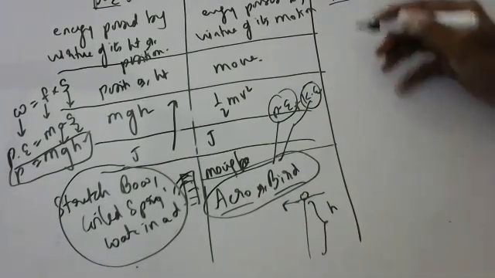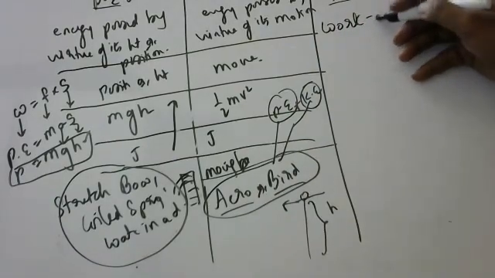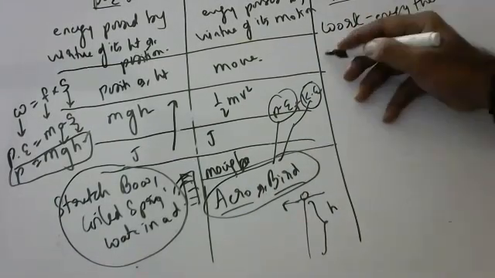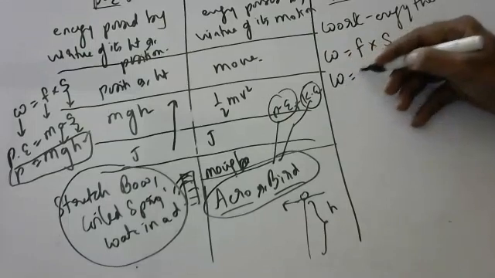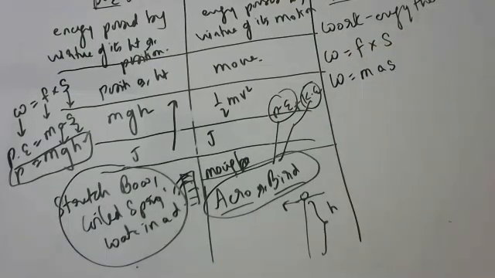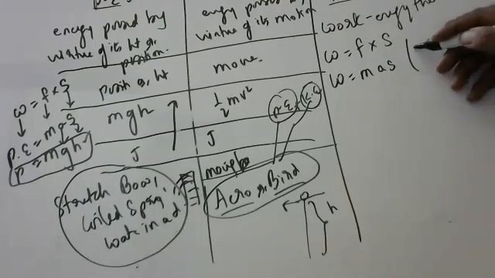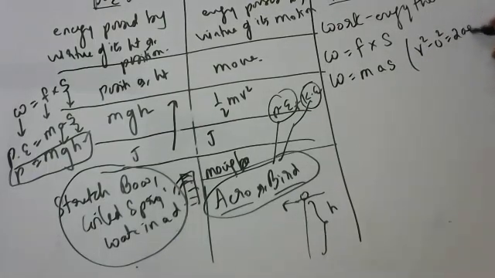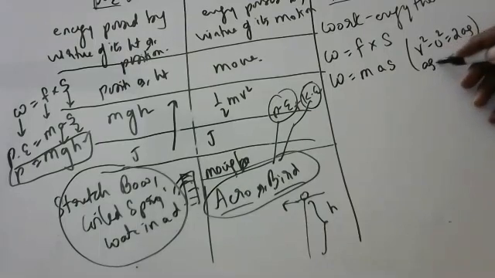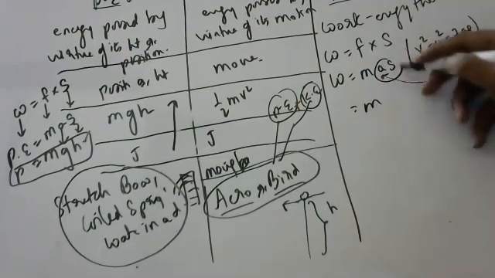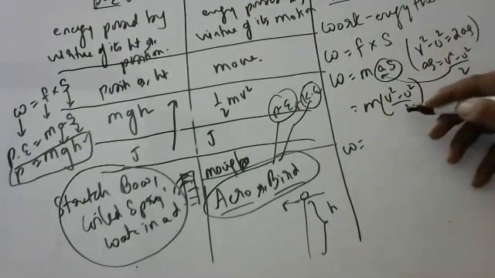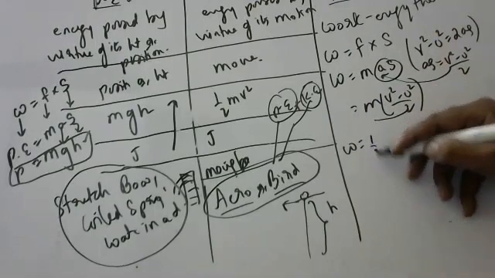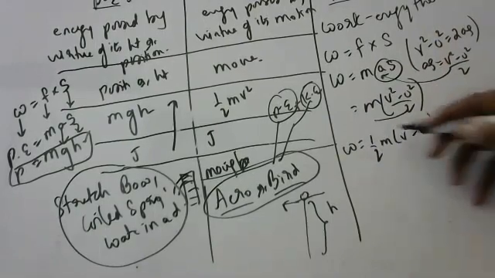Kinetic energy derivation comes under the work energy theorem. All of you see here. W is equal to force into displacement. W is equal to m into a into s. We know from the third equation of motion, v square minus u square is equal to 2as. So as we can write as (v square minus u square) by 2. Here I will substitute: instead of as, I will write (v square minus u square) by 2. So work is equal to, bringing this 2 out, half m (v square minus u square). This is the work energy theorem.